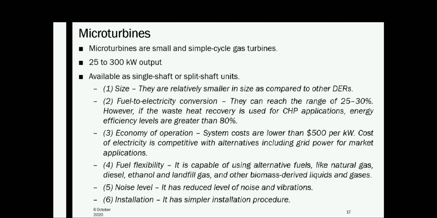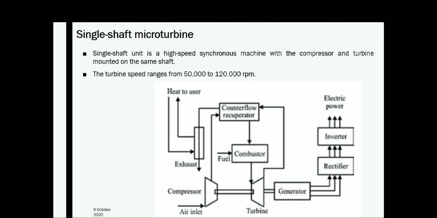applications. Then fuel flexibility. It is capable of using alternative fuels like natural gas, diesel, ethanol, and landfill gas and other biomass derived liquids and gases. So you can use any kind of fuel in a micro turbine. And noise level, it has a reduced level of noise and vibrations. And installation is simpler. So those are the main advantages of implementing a micro turbine.